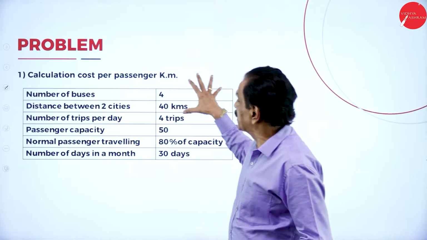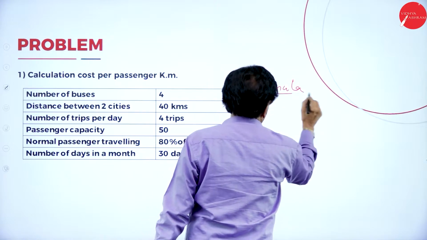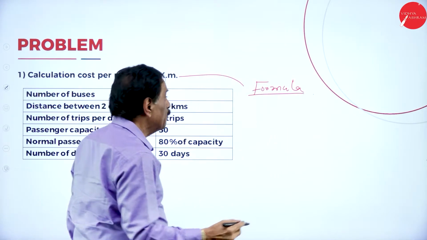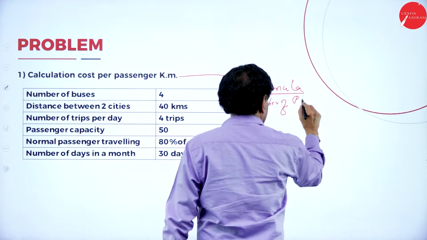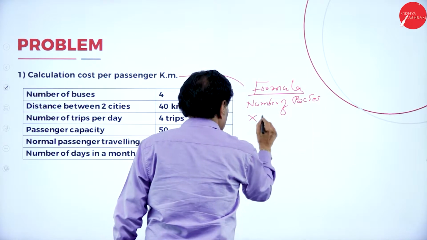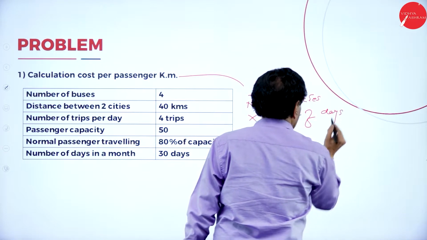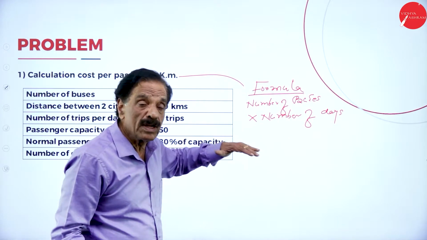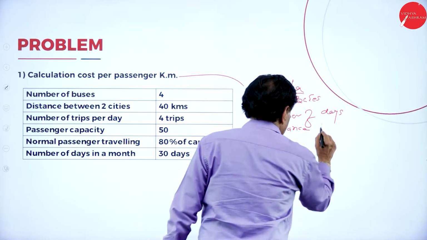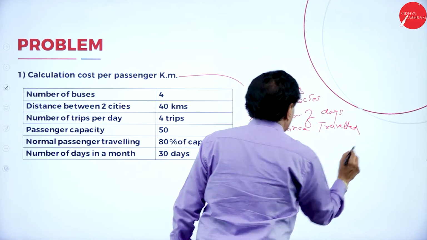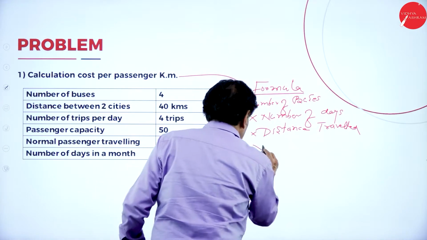Here we are going to calculate cost per passenger kilometer. How to calculate? The formula: number of buses into number of days into distance traveled into seating capacity.